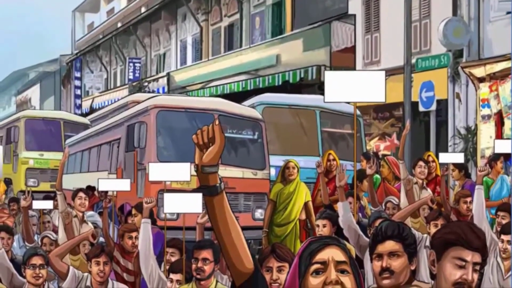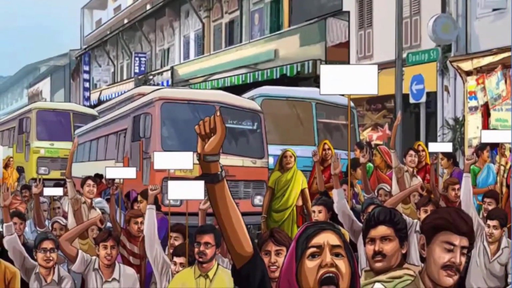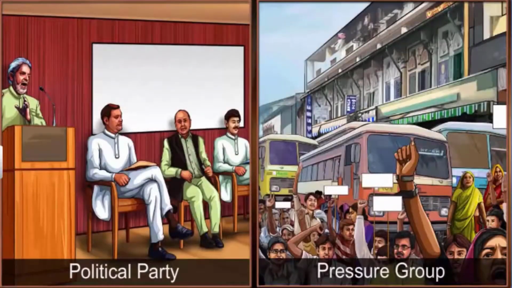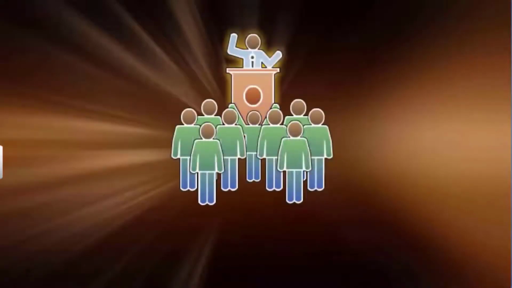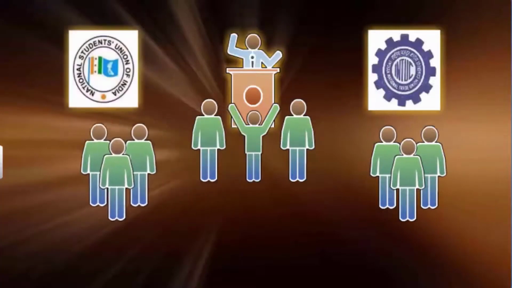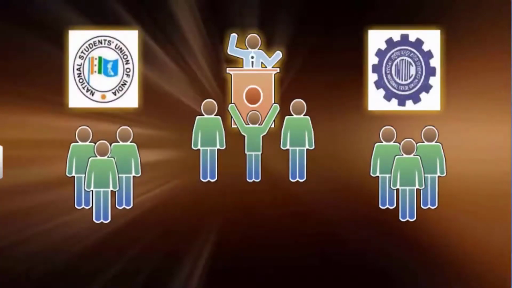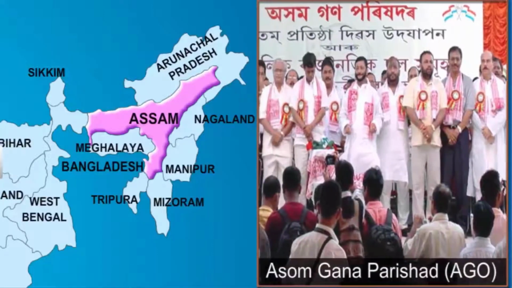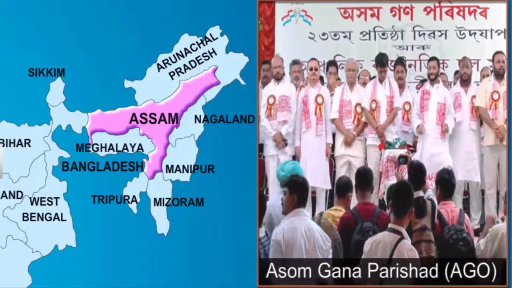Interest groups do not get involved in party politics directly, but they aim to influence political parties. On the other hand, the movement groups take a political stance without being a party. They have political ideologies and a position on major issues. The relationship between political parties and pressure groups can take different forms. It can be either direct or indirect. Very often, pressure groups are formed or led by a leader of political parties, or they act as the extended form of political parties. For example, trade unions and student organizations in India.